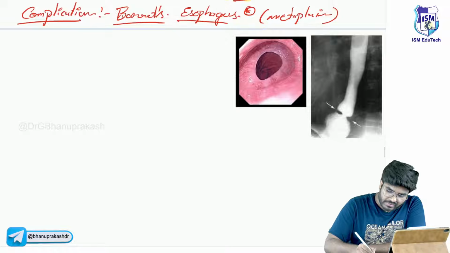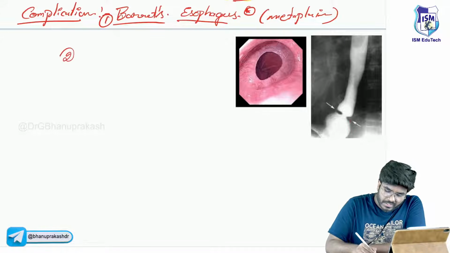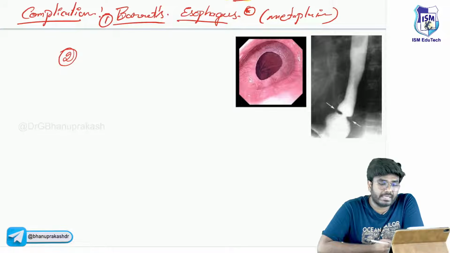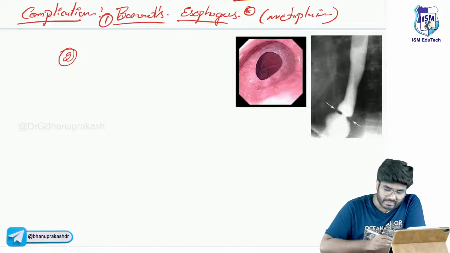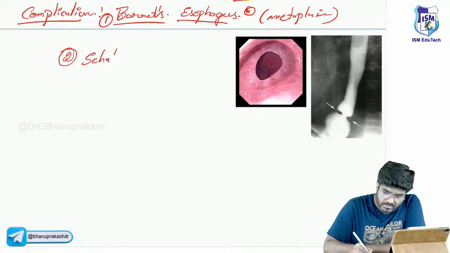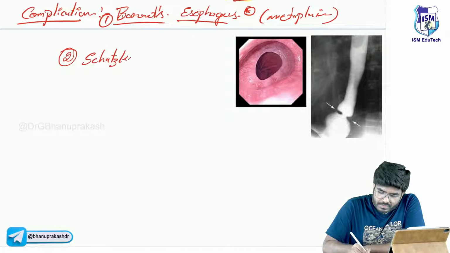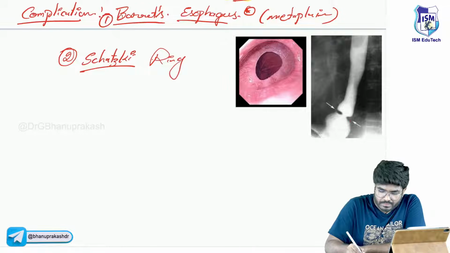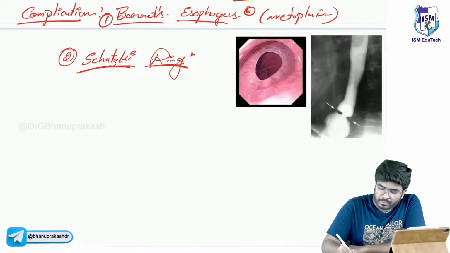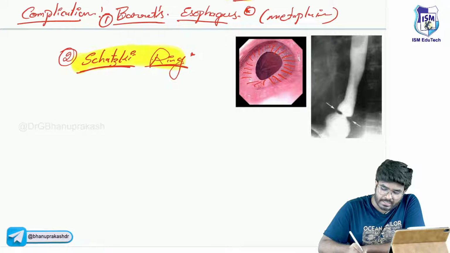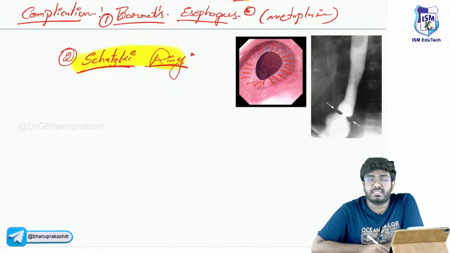The first complication which I have discussed is Barrett's esophagus. The second complication, those who have developed this GERD, gastroesophageal reflux disease, these patients can develop, any idea? Not Barrett's. That's not Barrett's. Schatzki's ring. This ring-like mucosal extension is called Schatzki's ring. The question that will come in your exam is Schatzki's ring is seen in gastroesophageal reflux disease as a complication of GERD.